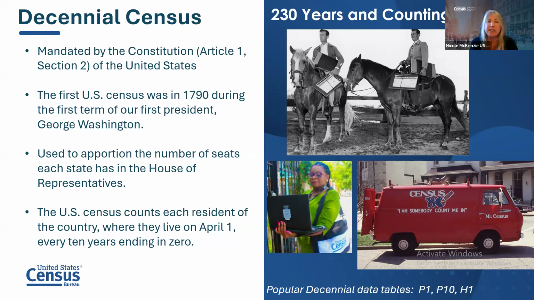The data that we collect is used to apportion the number of seats each state has in the House of Representatives. And it also helps with the distribution and allocation of funds. We do conduct this, and it's a 100% count of all household populations in the United States on those years ending in 0. So we are actually already in the planning stages for the 2030 census, which will be coming up before we know it.